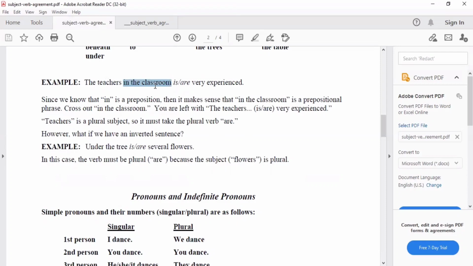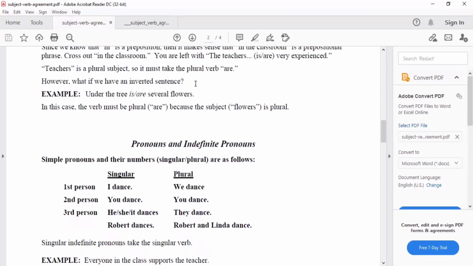So, kapag tinanggal natin dyan, the teachers is or are very experienced. So, yung subject natin dyan ay teachers. And yung word na teachers ay plural. So, we have to take a plural verb such as are. Okay? So, the teachers in the classroom are very experienced.